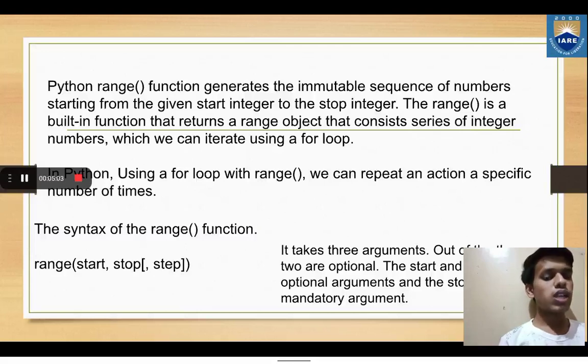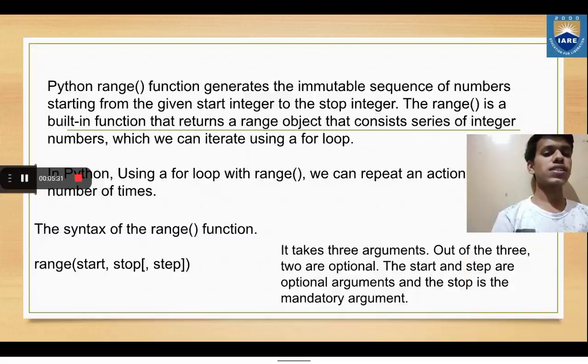In Python, using a for loop with range, we can repeat an action a specific number of times. The general syntax of range function is range in parentheses start comma stop comma step. Step is optional. If we want to increment the number with more than 1, the default value of step is 1. Otherwise, if we want to include, we can include.